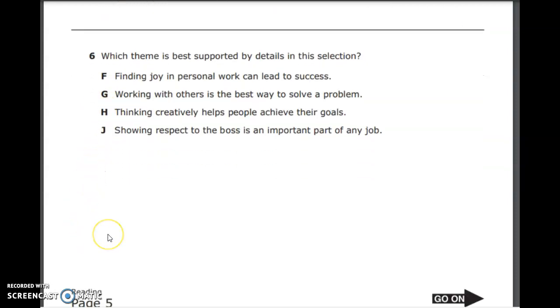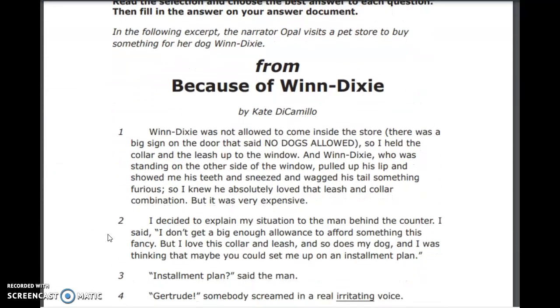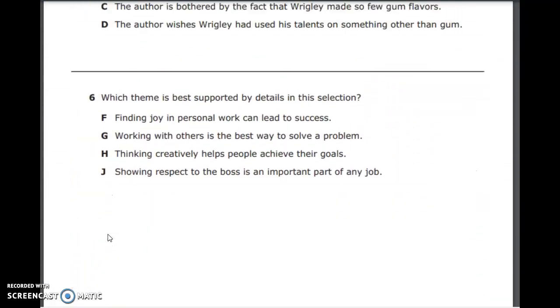We are going to pause here before we read the next passage, and we are going to do a brain break.